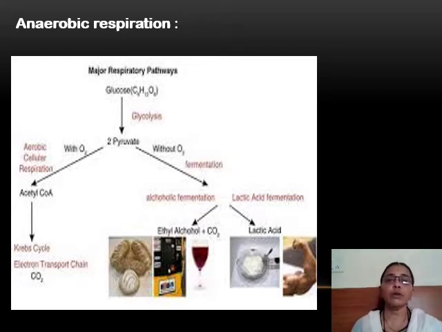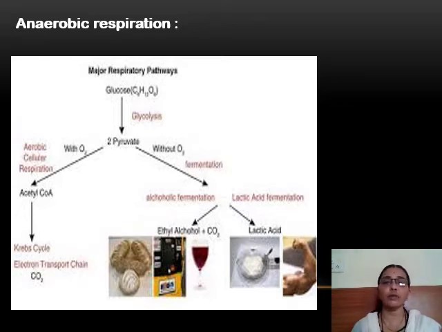So pyruvic acid is formed here by the process of glycolysis. Then this pyruvic acid gets converted into alcohol and lactic acid.